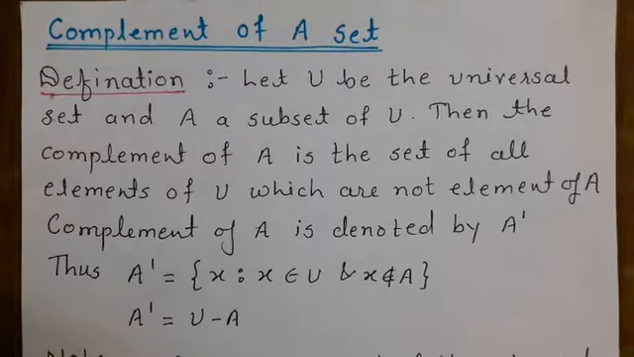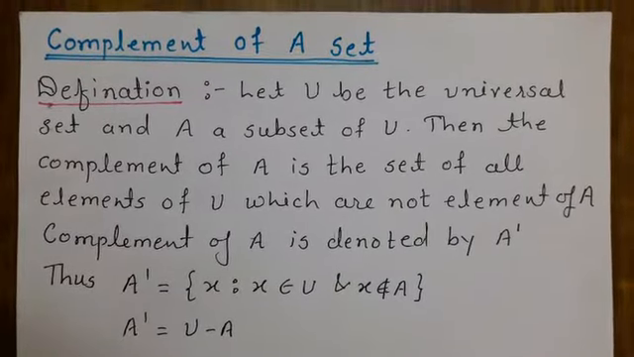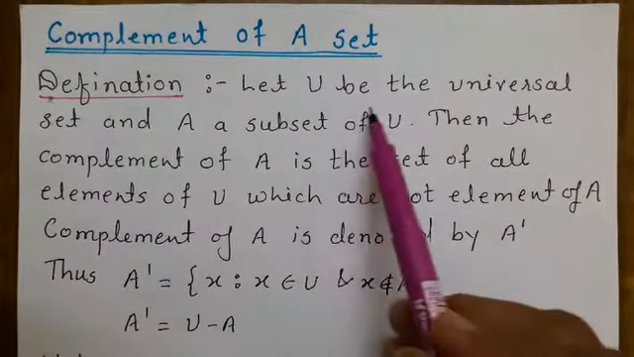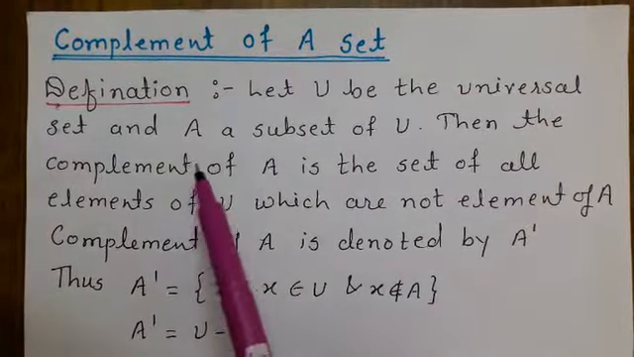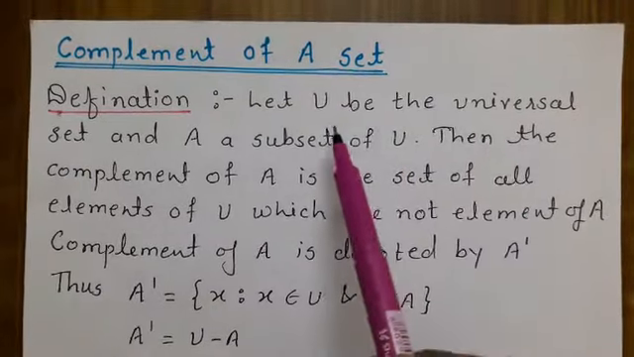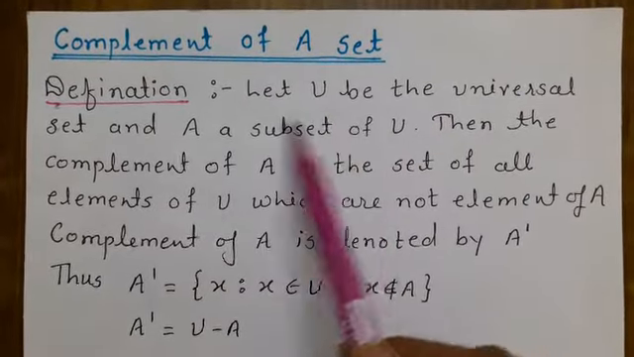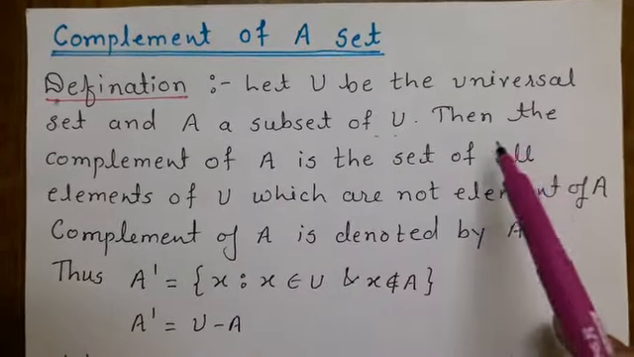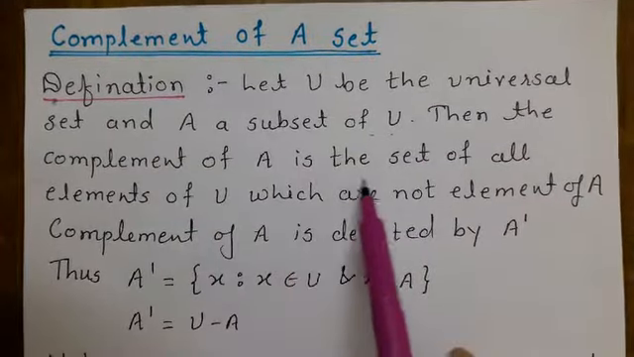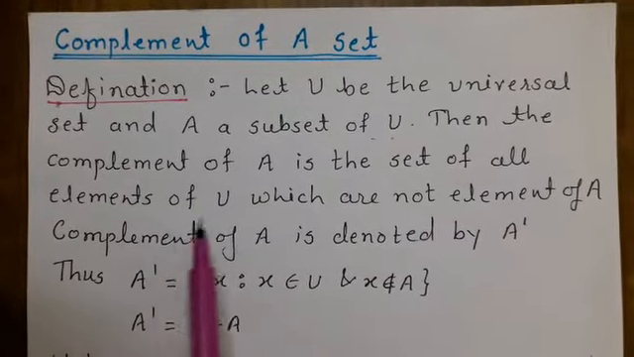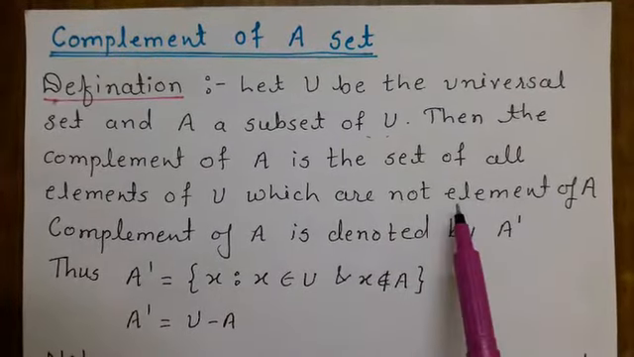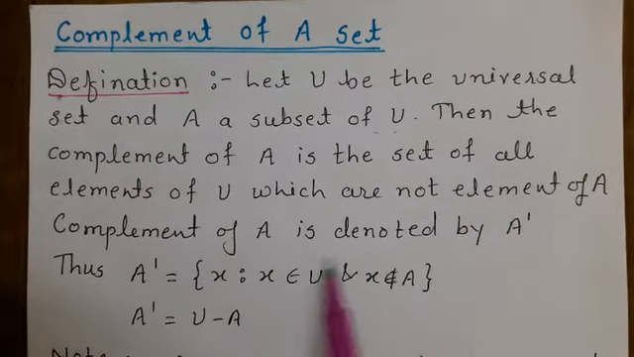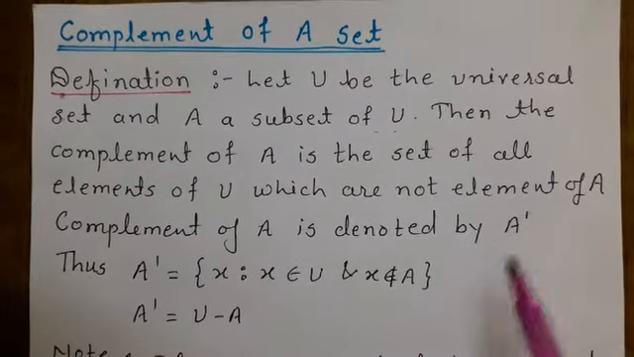Dear students, now we will learn about the complement of a set definition. Let U be a universal set. Everyone knows we denote the universal set as the largest set, and A is a subset of the universal set. Then the complement of A is the set of all the elements of U which are not elements of A. The complement of A is denoted by A dash.